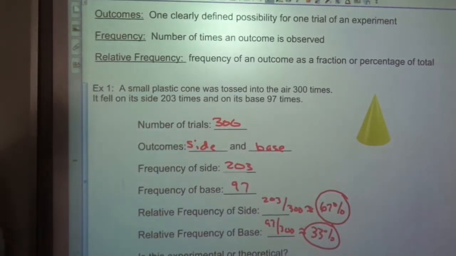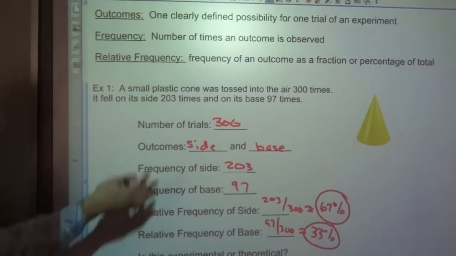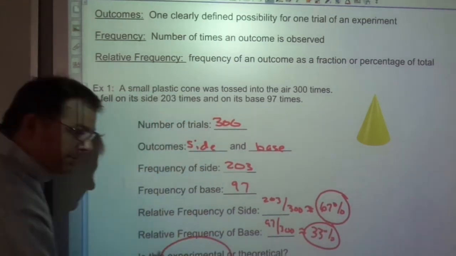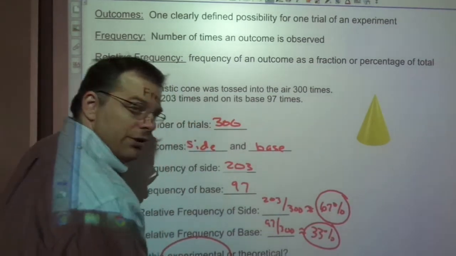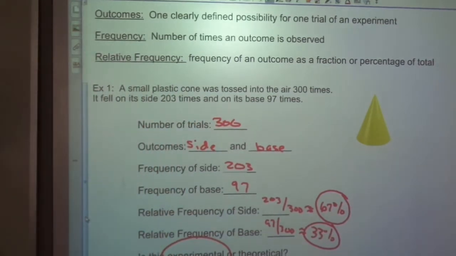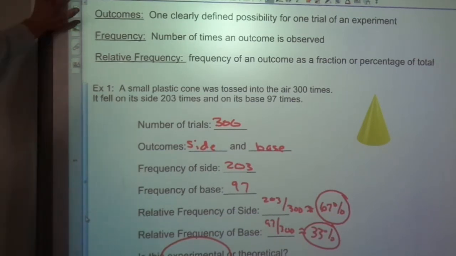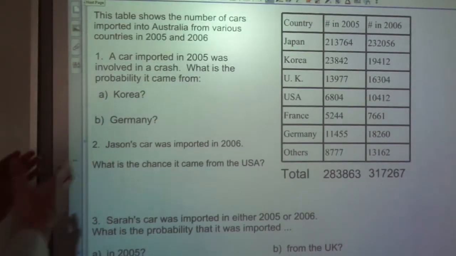Is this experimental or theoretical? Well, we actually did throw this thing 300 times, so it's experimental. Okay, you should be able to get these right and understand what these words are as we're talking about them. Okay, in the next screen, this is an experimental situation.